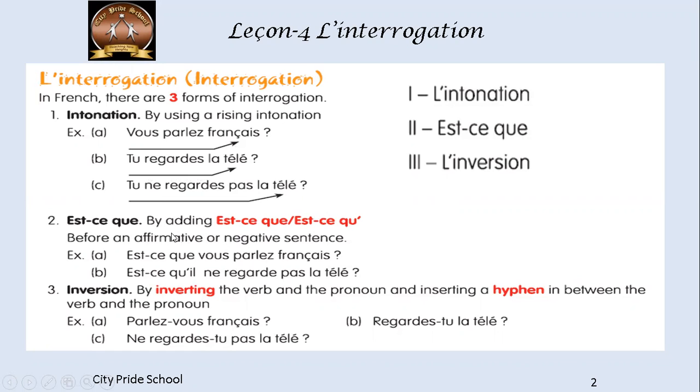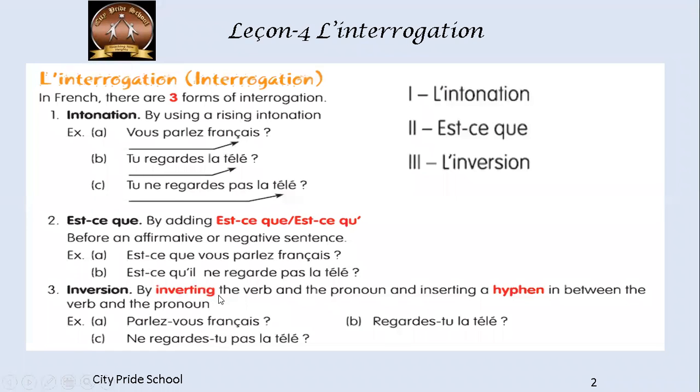And the second form is est-ce que, which we just saw. Est-ce que vous parlez français? Do you speak French? So what we have done, we have taken vous parlez français and we have added est-ce que in front of it. And in the second one, il ne regarde pas la télé. The sentence is starting with il, so we have added est-ce que in front of it, but since il starts with a vowel, est-ce que will be est-ce qu' with an apostrophe.